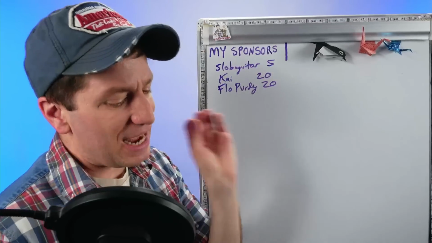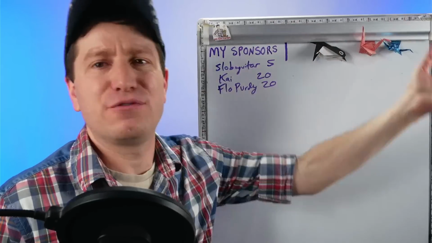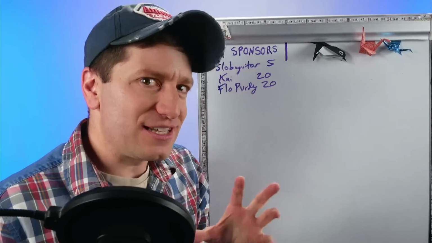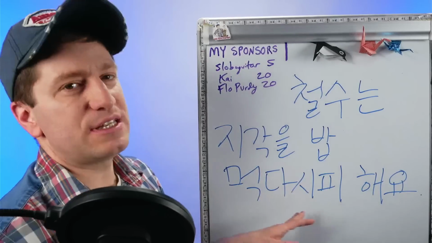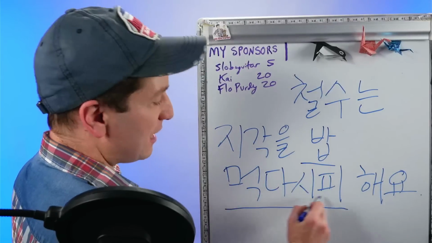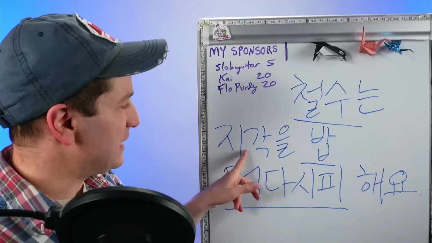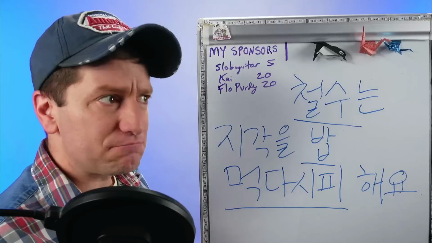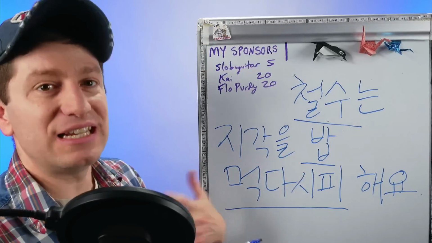Because 다시피 by itself means in the way of, or as, like that verb, you can also use it with other things besides just hada. This is also the same form, but this is used as an expression. 밥 먹다시피. 철수는 지각하다 is to be late. So 지각을 해요. 철수 is late. How often? 밥 먹다시피. 밥 먹다 is to eat a meal.